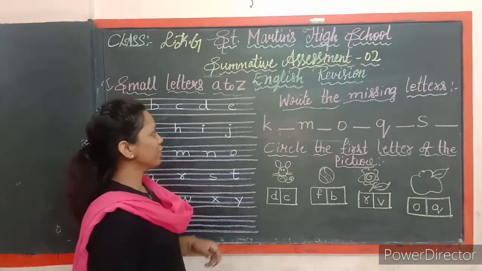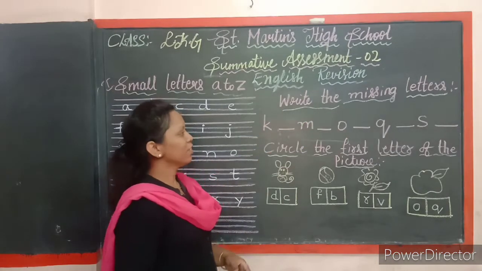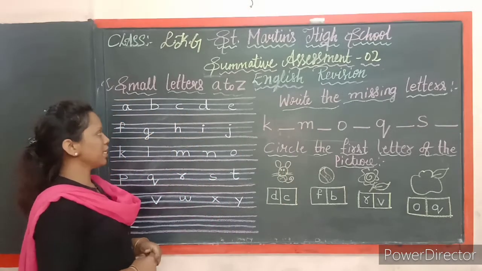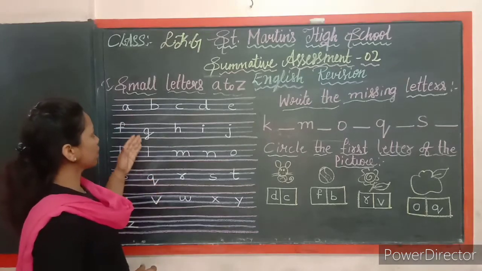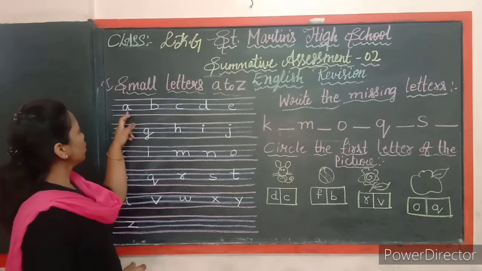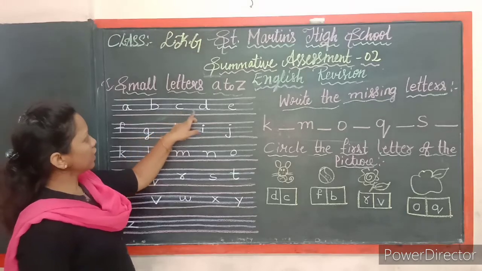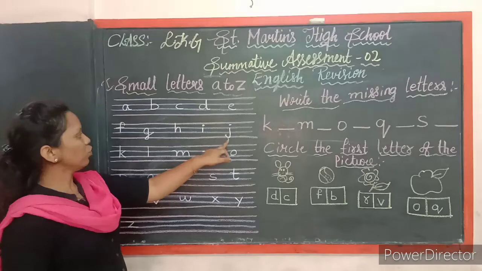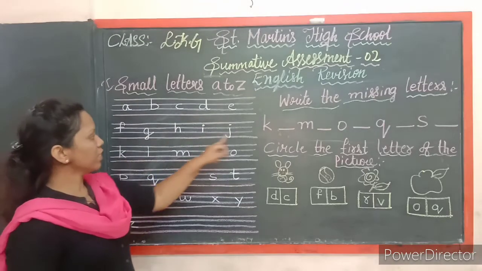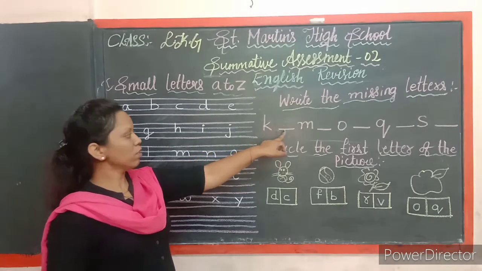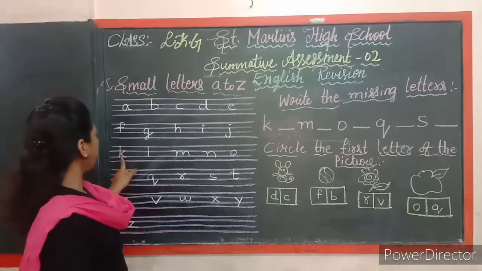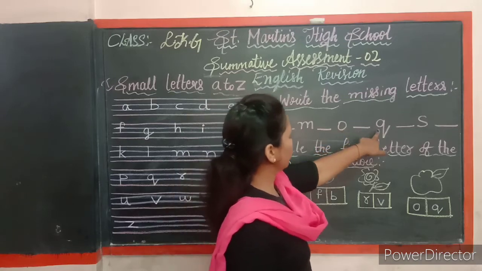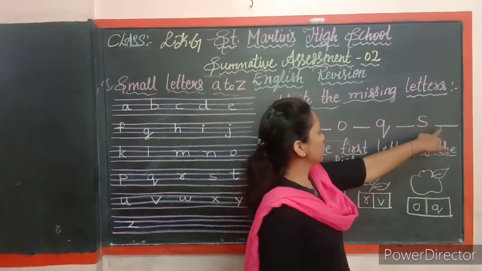Children, next I am going to teach you to write the missing letters. So here some letters are missing. You have to identify and write the missing letters. So look at the alphabet here. These are small letters alphabet. A, B, C, D, E, F, G, H, I, J, K. Here you can see the letter K, no, children. So some letters are missing, no. From K letters, K dash M dash O dash Q dash S dash.